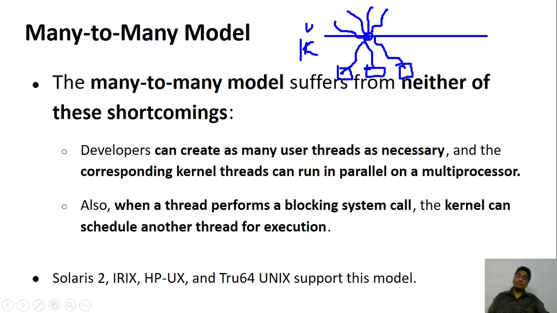See, in the one-to-one mapping, what happens? You create one thread and there is one kernel thread; for one user thread, there is one kernel thread. But when you try to create more, the operating system may say, no, that's all, I will not create any more threads for your application. Then in that case, you will not be able to create multiple threads. So there is a restriction. Here there is no restriction. You create any number of threads, and if kernel threads are available, they will be mapped onto them. Again, if one of them is making a blocking call, the others can definitely take over.